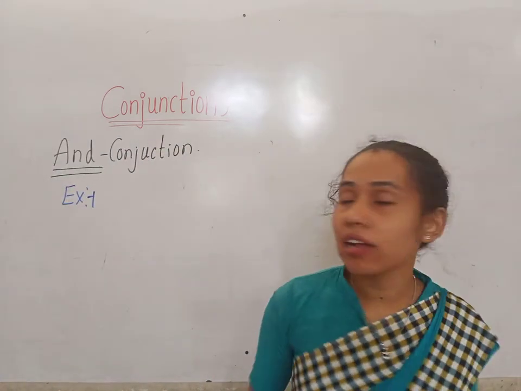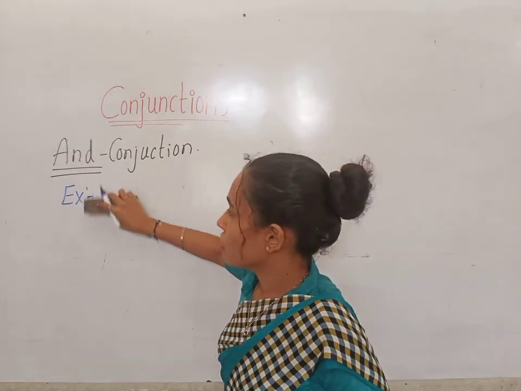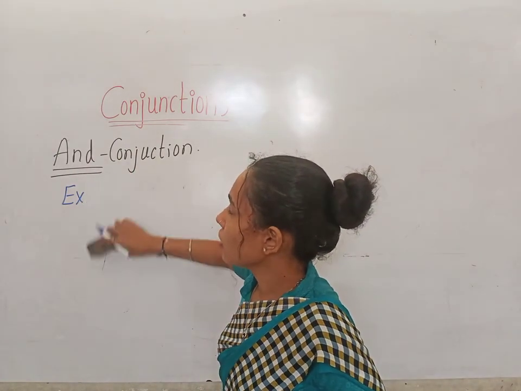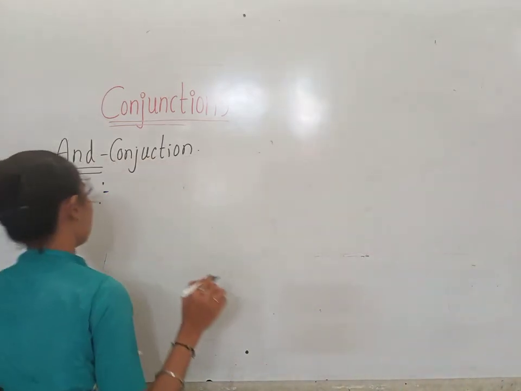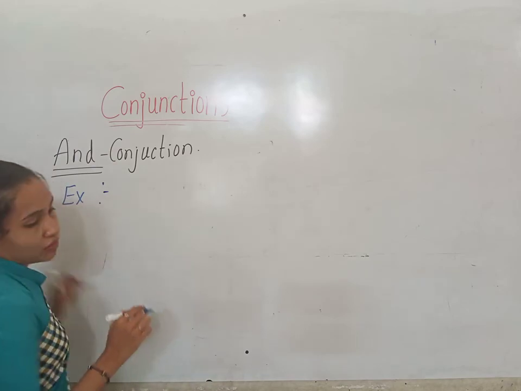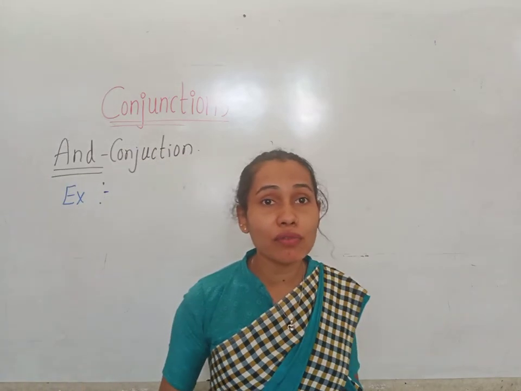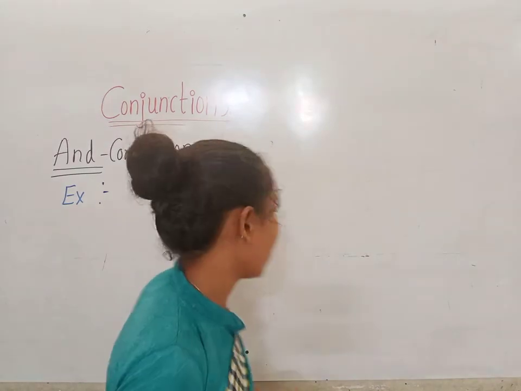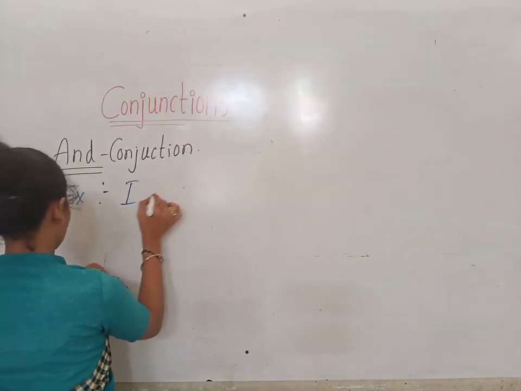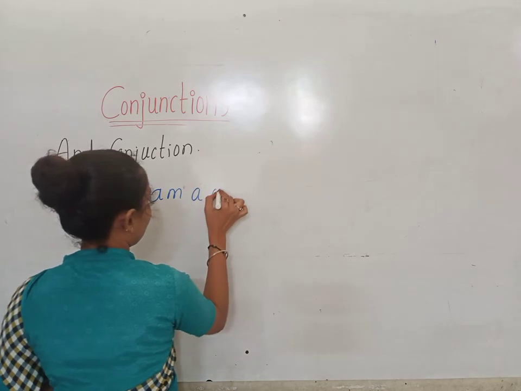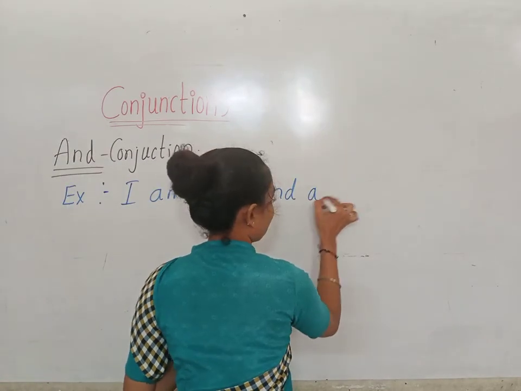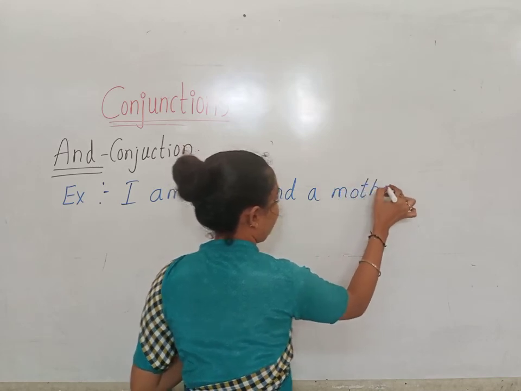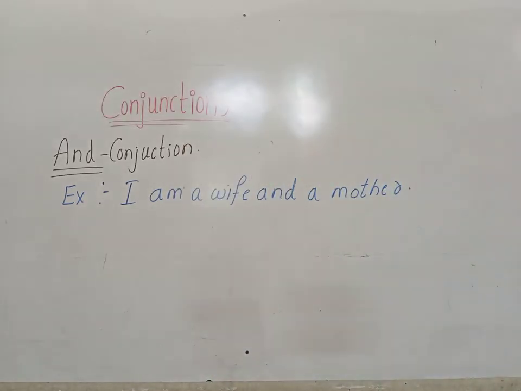We usually use and for joining two words, children, whether it is the name of a person or the name of things, the naming word. Examples for and: I am a wife and a mother.